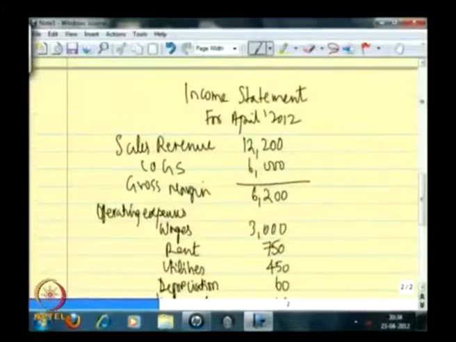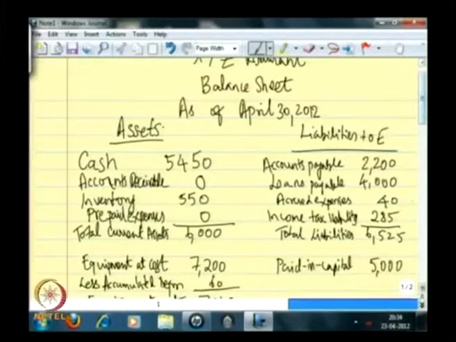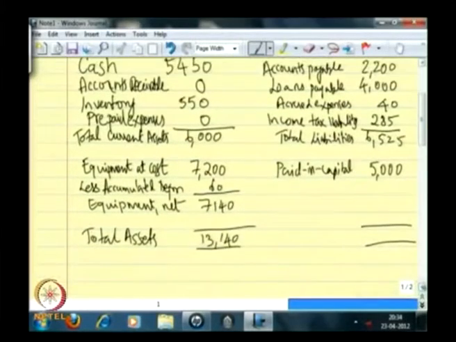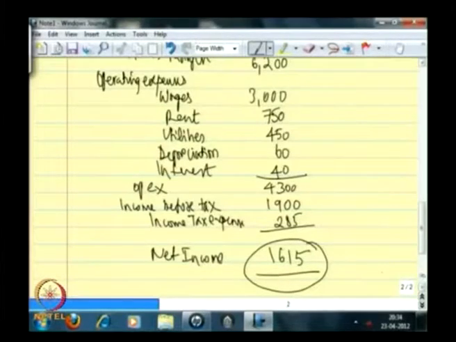Now I said we will establish a connect between this net income and now the balance sheet. This net income is 1,615. Now for this example that we have created, we know that this restaurant is owned by an individual who has put his own money of 5,000 in the business.